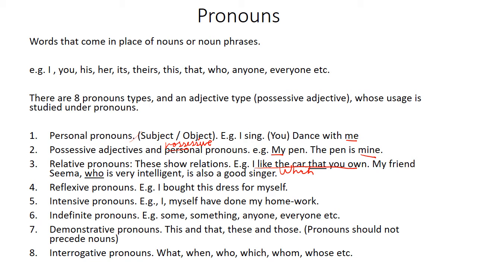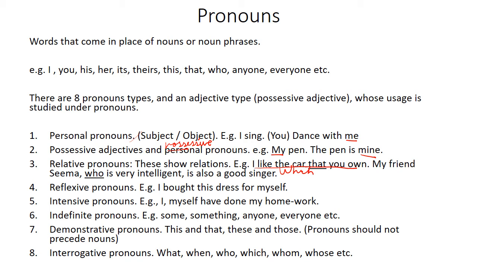Reflexive pronouns. These are used when a person does something for himself, that is where reflexive pronouns come. For example, I bought this dress for myself. I am writing a song for myself. Or I am writing a song about myself.